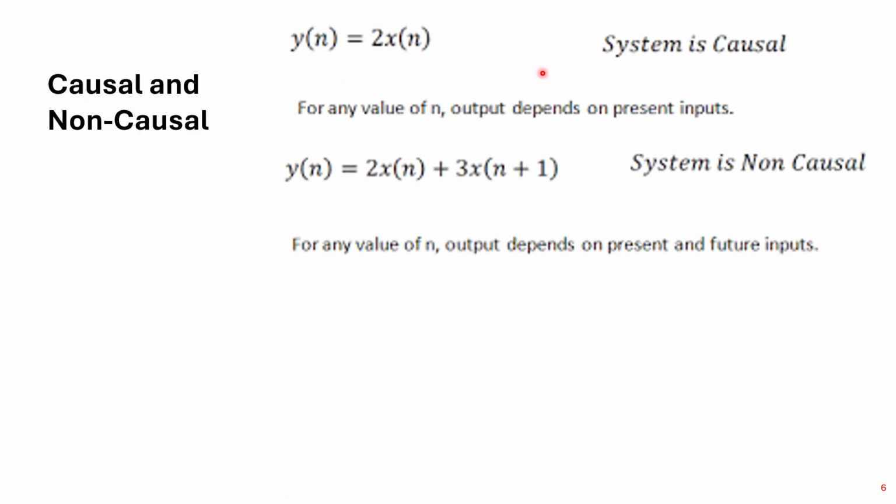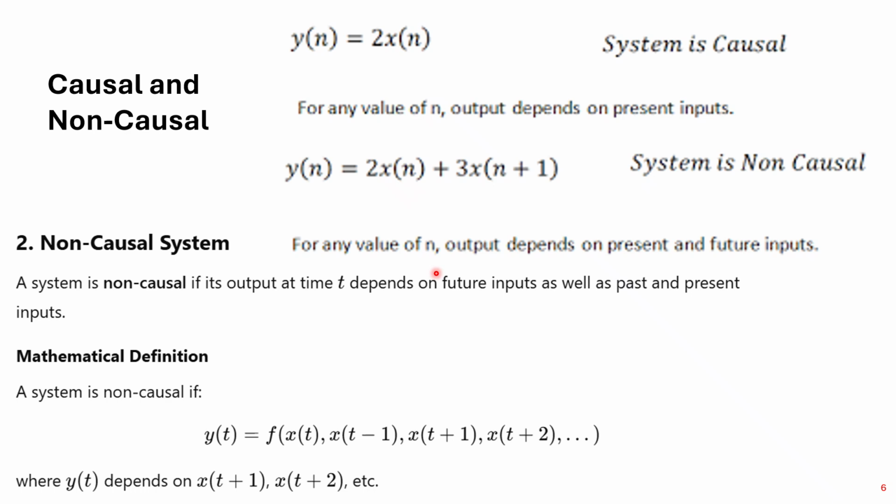Some more examples here. 2 of x of n is definitely depending on the present only, so causal. Here this part, 2 of x of n, depends on the present. But 3 of x of n plus 1 depends on the future. So because of this part, the entire system will be non-causal, right? Similarly, you can see mathematical expressions here.